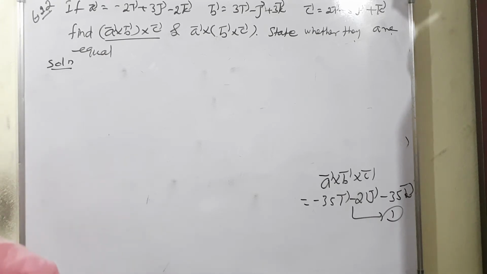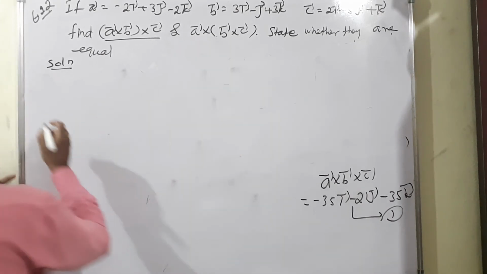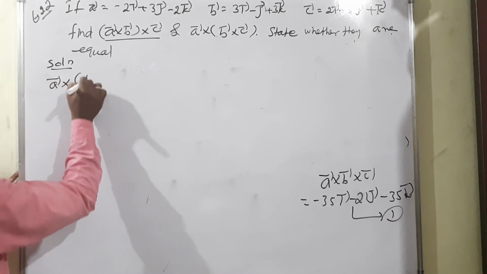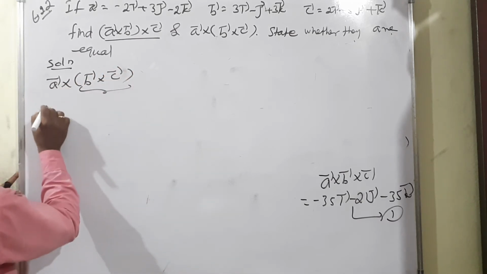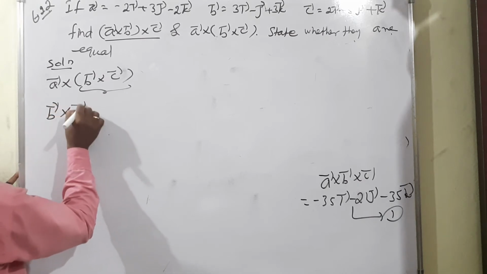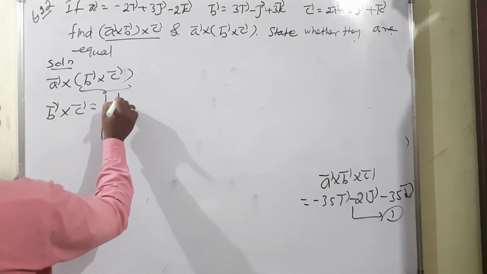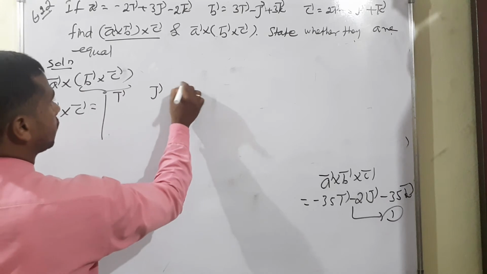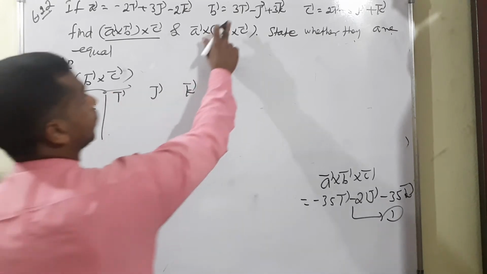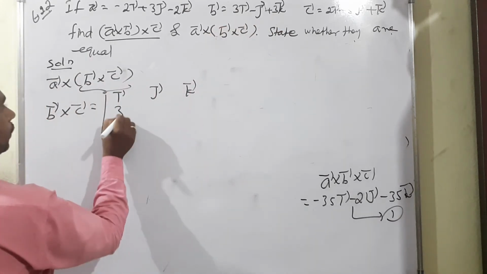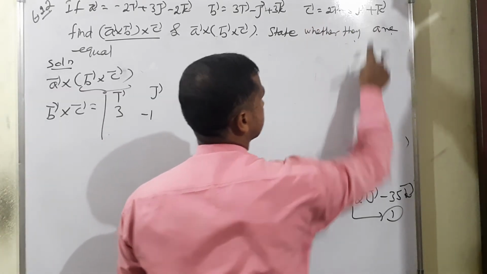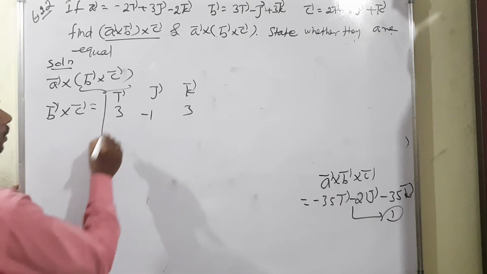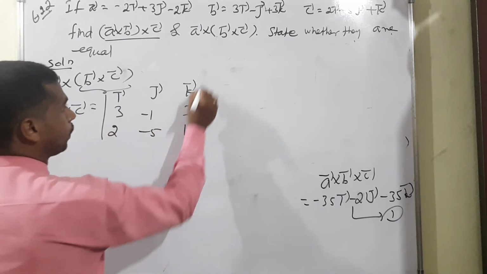So next term, a vector cross b vector cross c vector. First we have to find out the bracket of the value. B vector cross c vector means determinant I vector, j vector, k vector. B vector is equal to 3, minus 1, positive 3. C vector means 2, minus 5, positive 1.